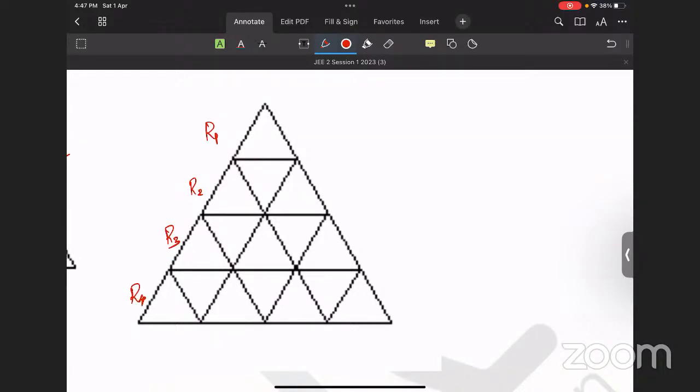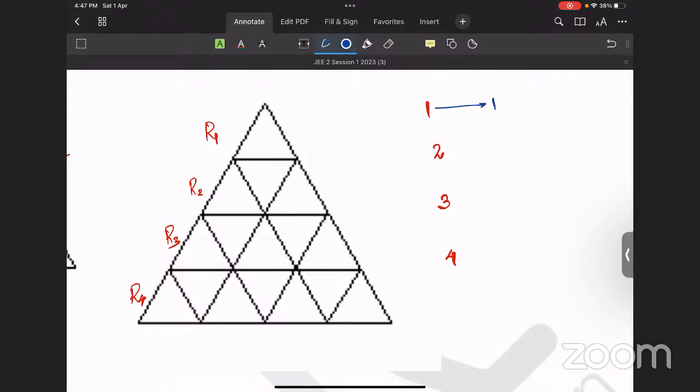There are 4 rows over here, and I'm just numbering the rows: 1, 2, 3, 4. Carefully watch this. Just number the rows. Then we will go for cumulative sums.